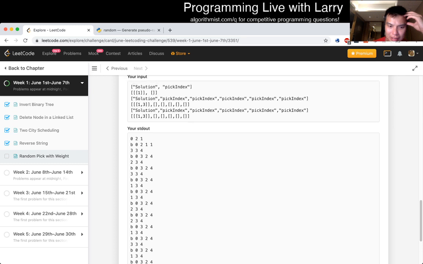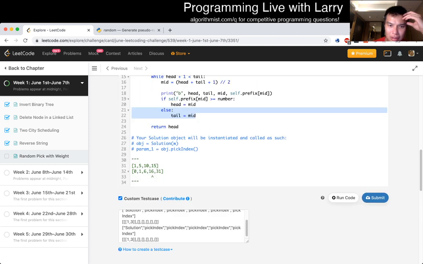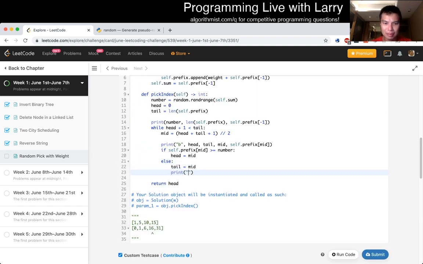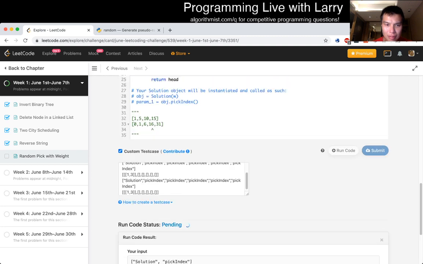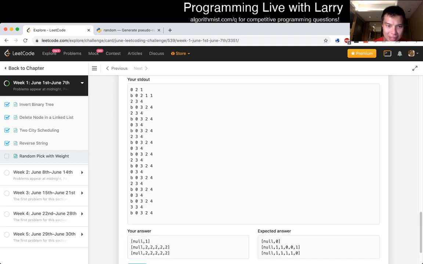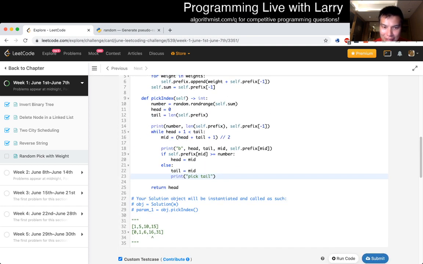And yet, somehow we return a 1. Yeah, how come we never pick a tail? Then, am I missing something really silly?